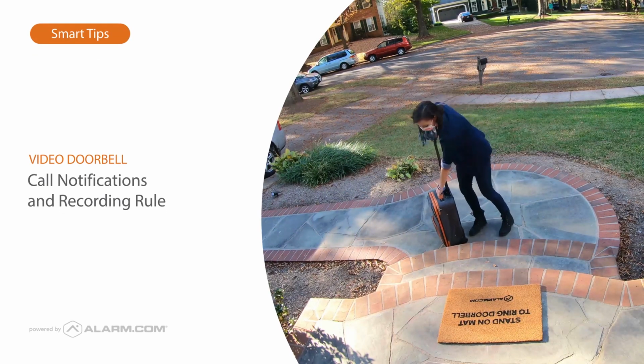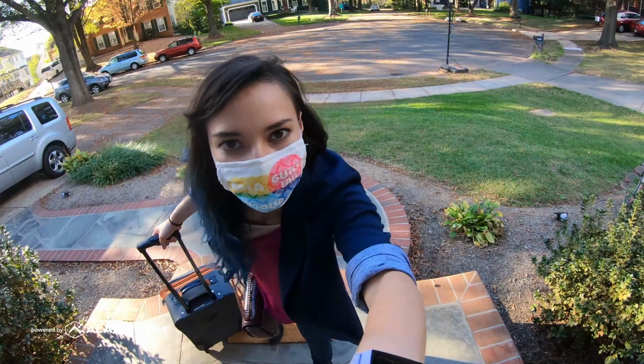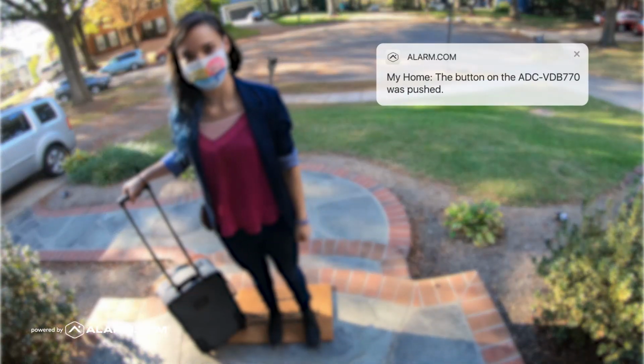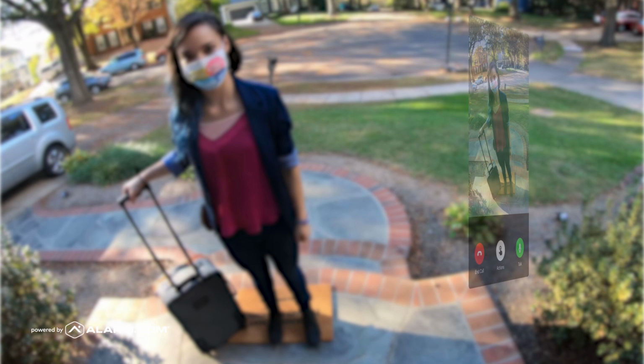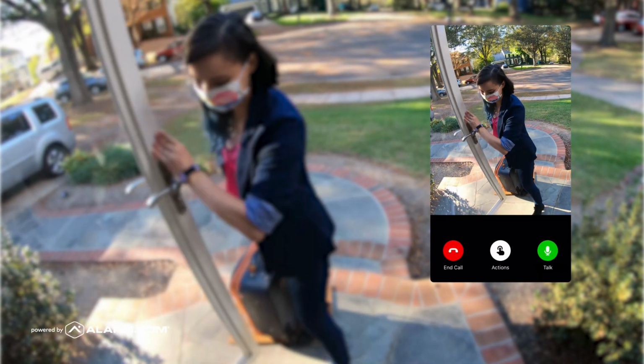Stay in the know with the Alarm.com video doorbell. With doorbell call notifications enabled, you'll instantly be alerted anytime someone rings your doorbell. From this notification, you can jump right into your doorbell's live video feed to see and chat with whoever's at your door.